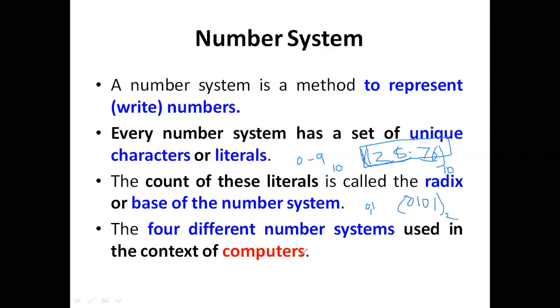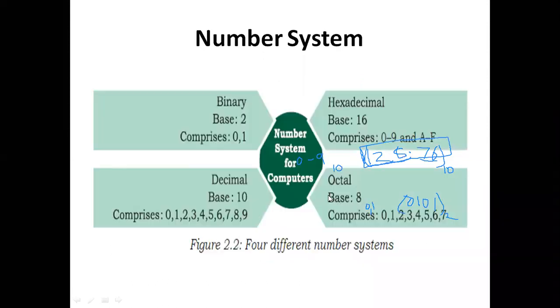And what are the different types of number systems we have? Total 4 different number systems. They are binary, for which the base value we need to remember is 2, and the digits are 0 and 1. Binary numbers are indicated by using only zeros and ones.